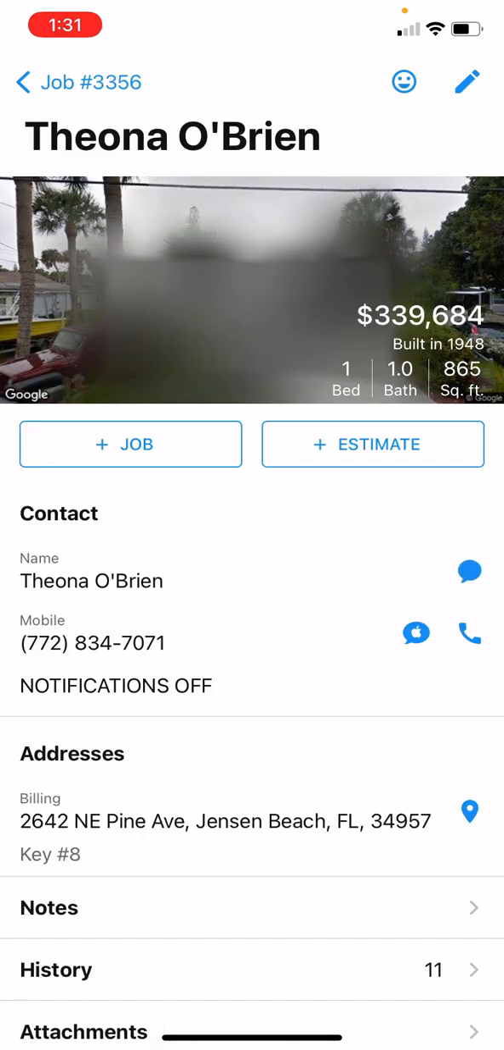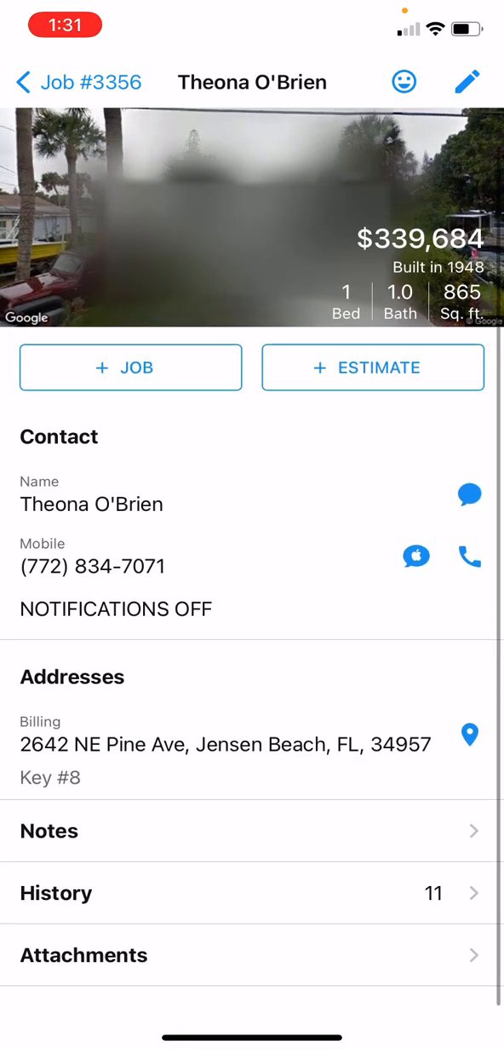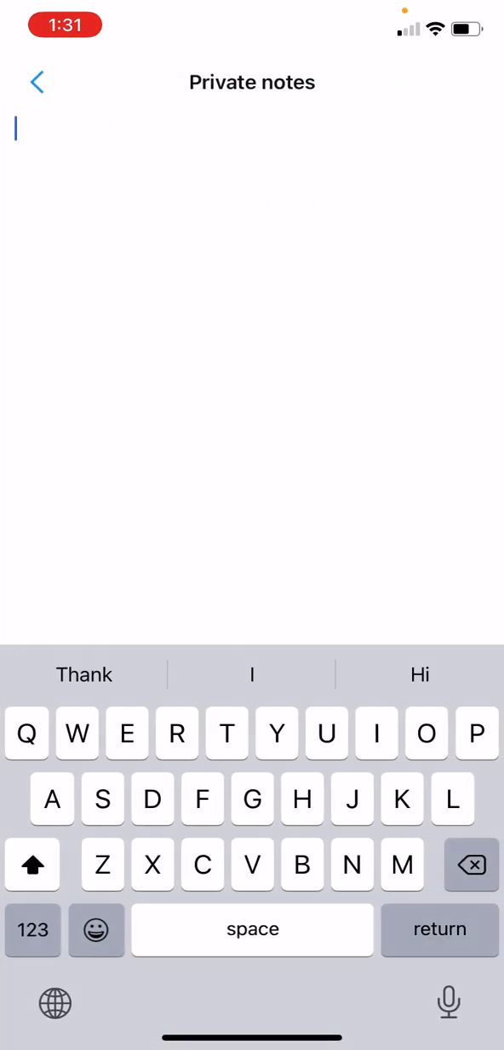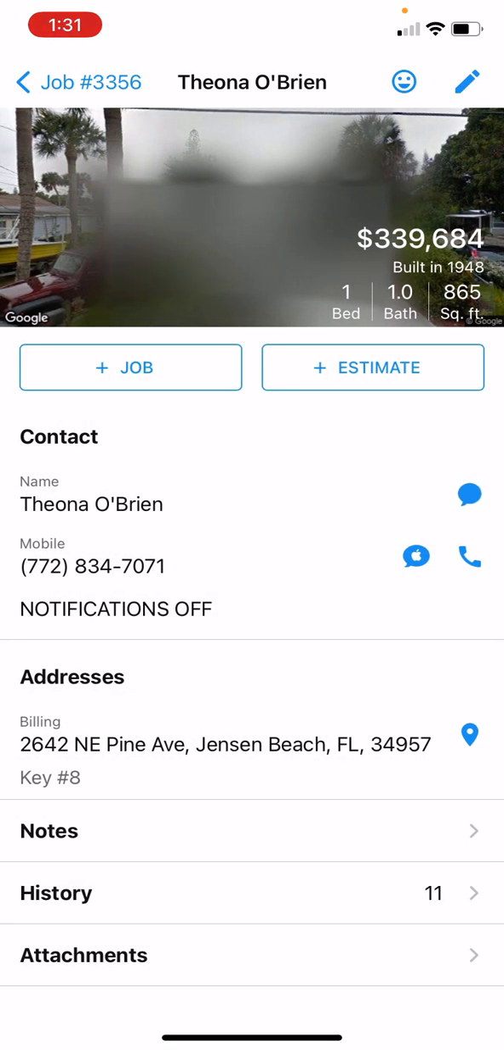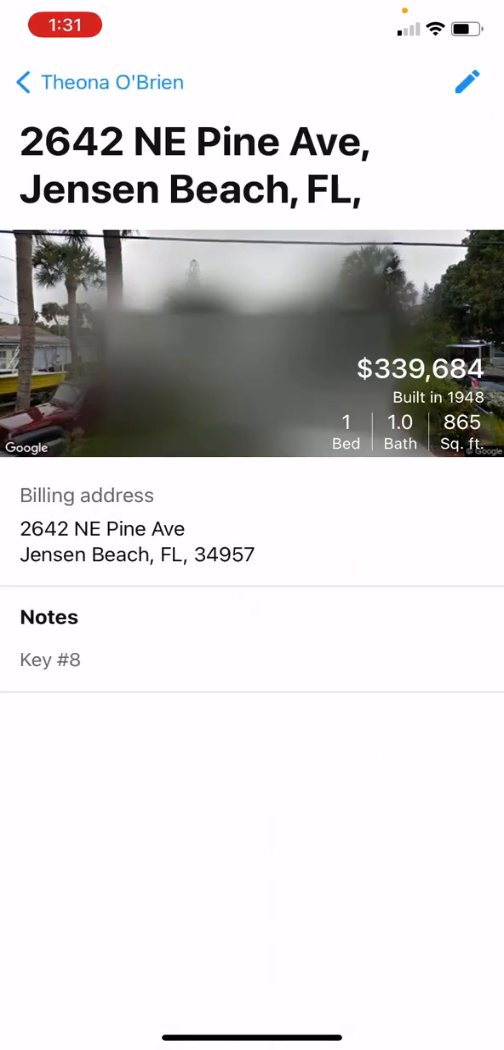So I just clicked on their profile. The name of the customer is Theona. Here's her number, her address. We need key number 8 to access her home. These are the notes related to her house. In this case, there are no notes, but if there were, they would be located there. If we click the actual address, you'll see address notes below. The only address notes we have are the key number.